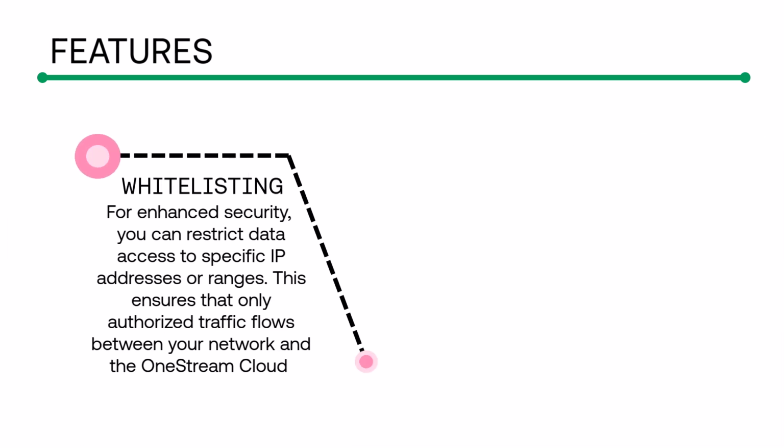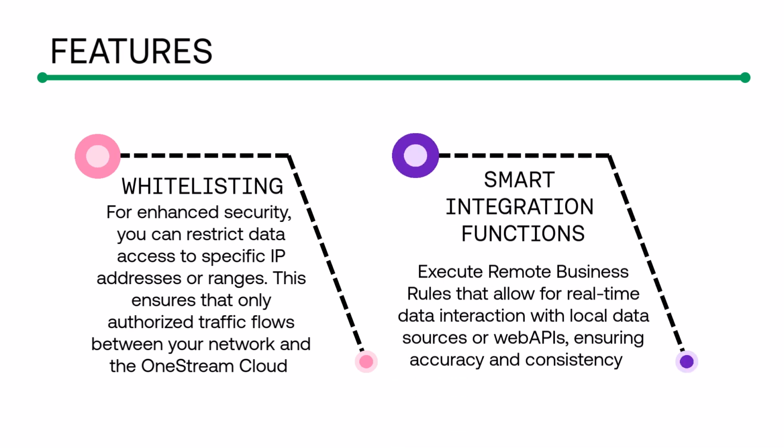Whitelisting. For enhanced security, you can restrict data access to specific IP addresses or ranges. This ensures that only authorized traffic flows between your network and the OneStream cloud. Smart integration functions, also known as remote business rules. You can execute remote business rules that allow for real-time data interaction with local data sources or web APIs, ensuring accuracy and consistency across financial reports.